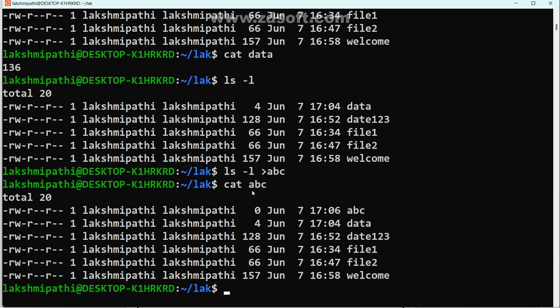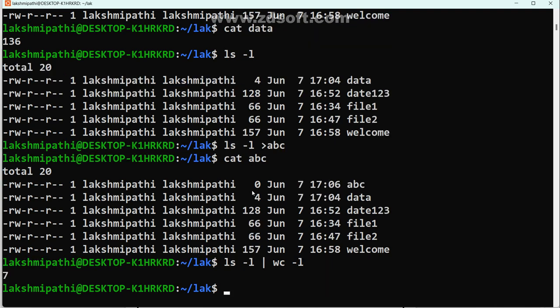We may try one file first. ls hyphen l, ls hyphen l, I am showing the drawback. After that pipe symbol, WC, what is that here? WC hyphen L. Till now clear, Shivshankar? Yes, it will work 100%.